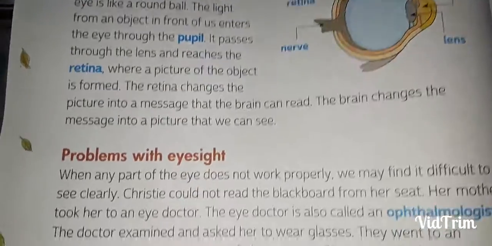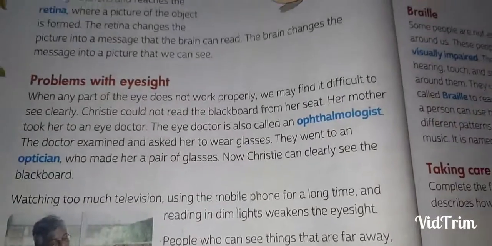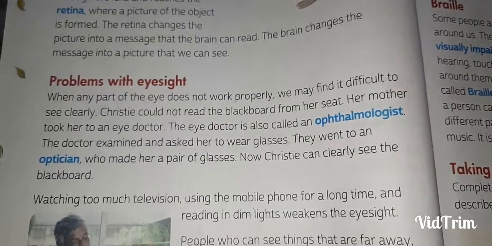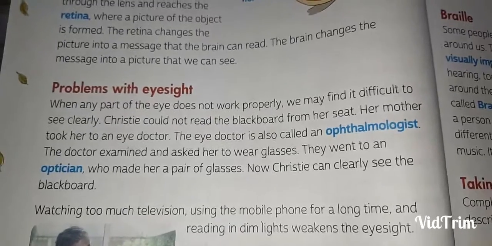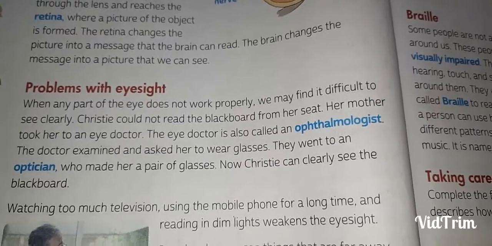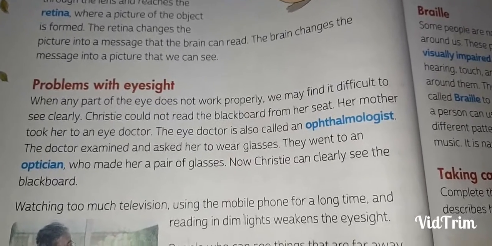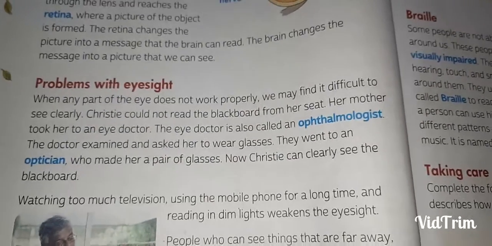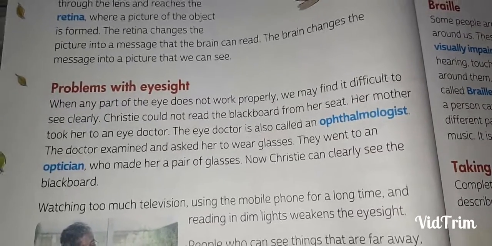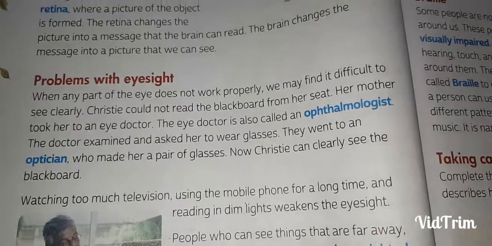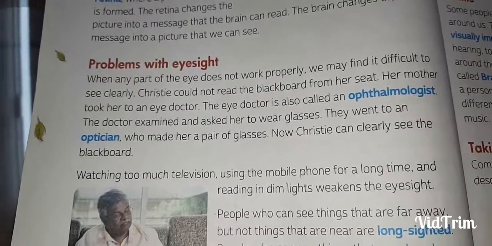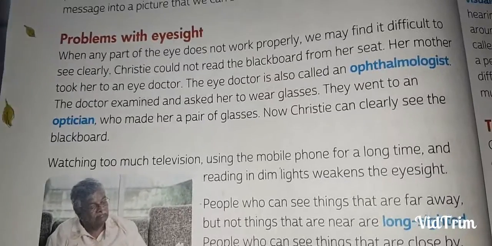Okay. Now, problems with eyesight. When any part of the eye does not work properly, we may find it difficult to see clearly. Christy could not see the blackboard from her seat. Her mother took her to an eye doctor. The eye doctor is called an ophthalmologist. The doctor examined and asked her to wear glasses. So you must have seen some students or your teachers or your parents wearing glasses.